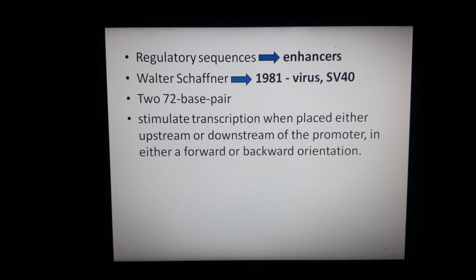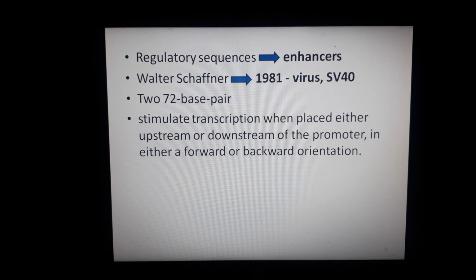The difference between SV40 and the herpes virus is that in SV40, in addition to the TATA box and a set of six GC boxes, there are two 72 base pair repeats, which are also located farther upstream, and the function of these 72 base pair repeats is basically to make the process of transcription efficient. We will discuss its structure in the next slide.